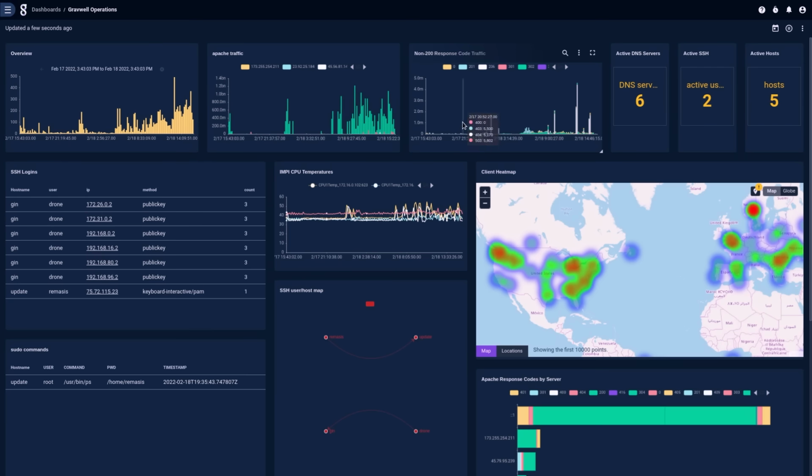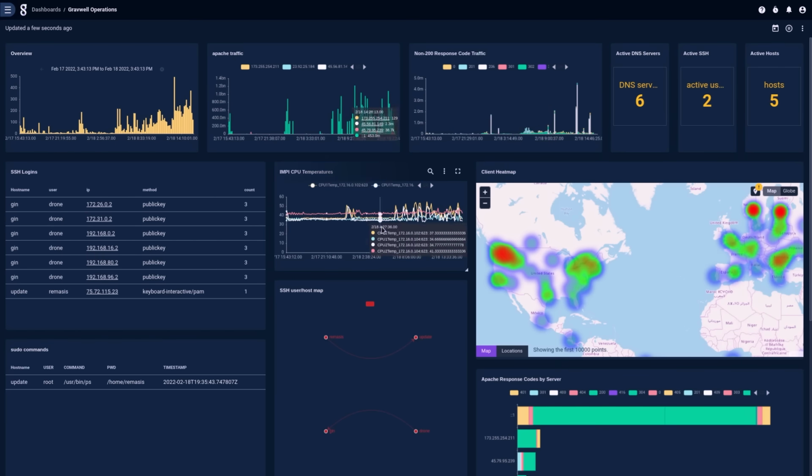need. To show you what I'm talking about, here we've got tiles bringing in Apache logs so we can keep tabs on our web services. We've got IPMI CPU information for our on-prem servers to make sure that they're not in danger of meltdown or anything. We've got maps of our clients, we've got SSH logs, we've got sudo commands that are being executed. We have eyes on everything that's happening.